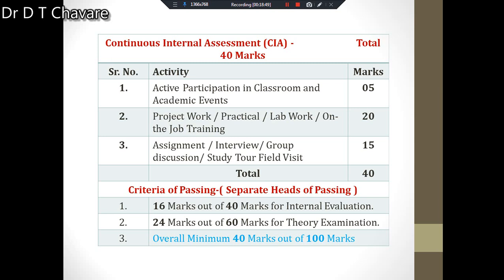Minimum 40% marks you should secure for passing. In CIA 16 marks you should get out of 40 for internal evaluation, and 24 marks out of 60 marks for the theory examination. And overall how many marks should be there? Minimum 40 marks you should get out of 100 marks.